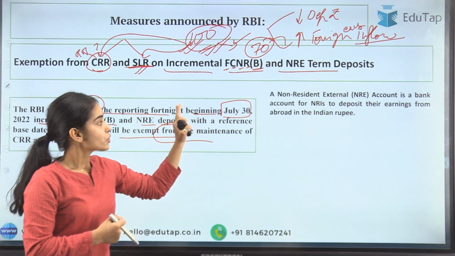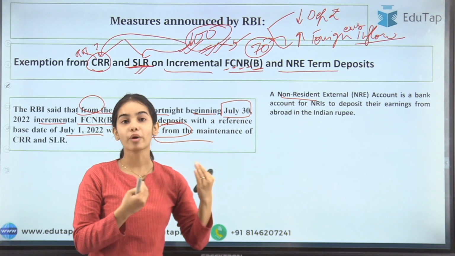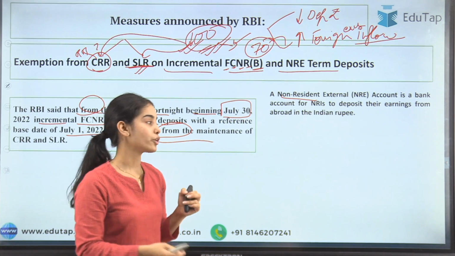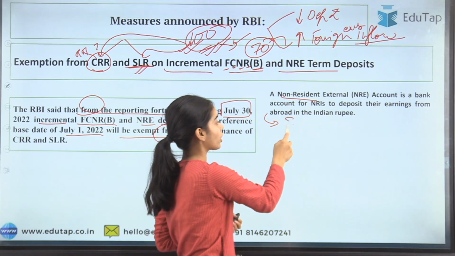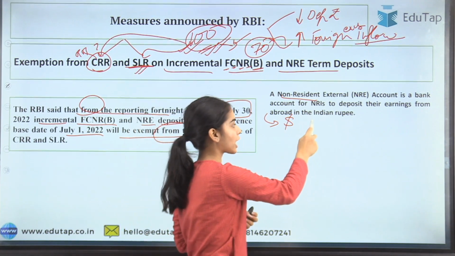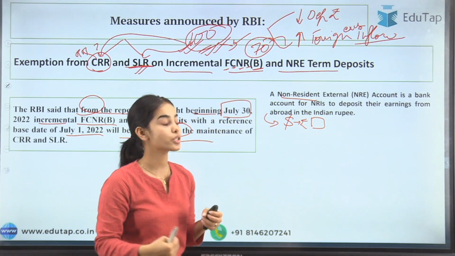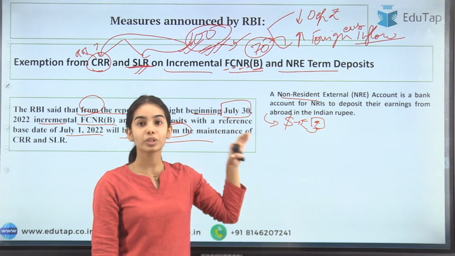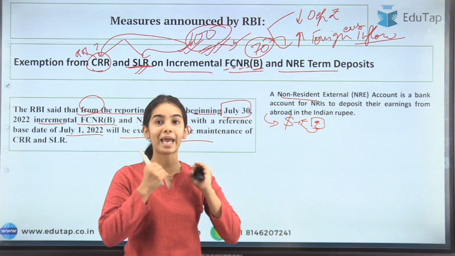Okay. So a non-resident external account is a bank account that is used by the non-resident Indians to deposit their earnings from abroad in Indian rupee. So the non-resident Indian is earning in America, so it is sending dollars into the country, into the bank account, and then this dollar is converted into the rupees at the current exchange rate, and then the rupees is stored into the bank account. Okay, so through this the inflow of the dollars is happening, through the NRE